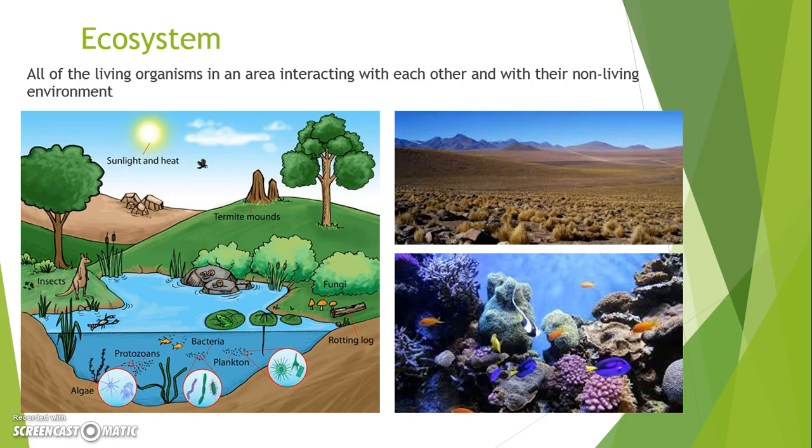Ecosystems vary in size. For example, an ecosystem can occur under a boulder, or an ecosystem can be an enormous rainforest. Ecosystems can be terrestrial, which means occurring on land, or they can be aquatic, which means underwater.